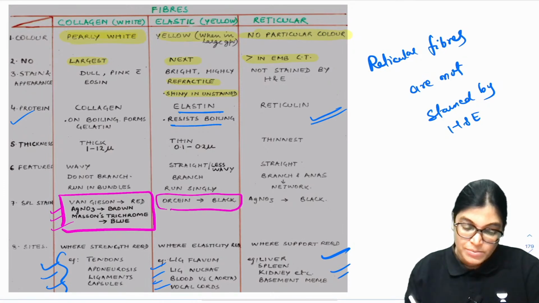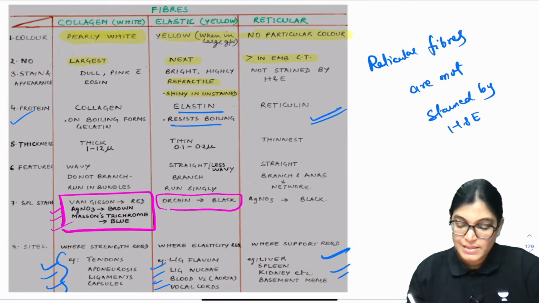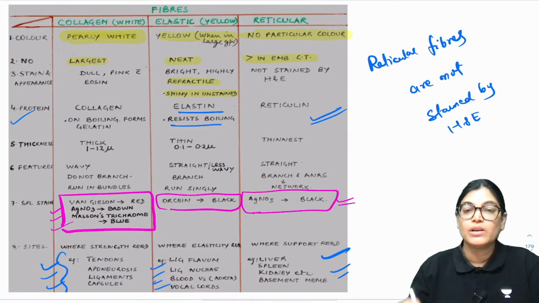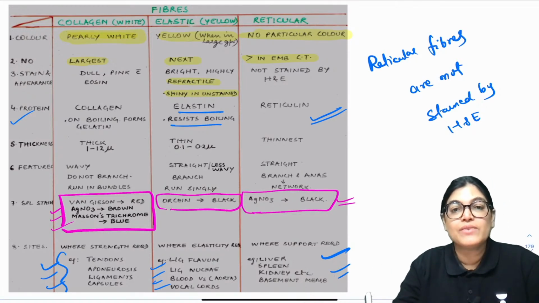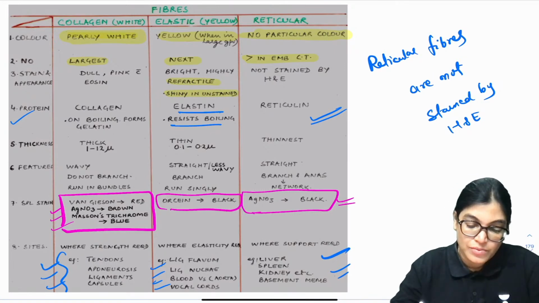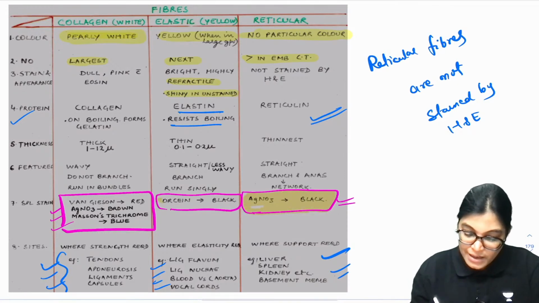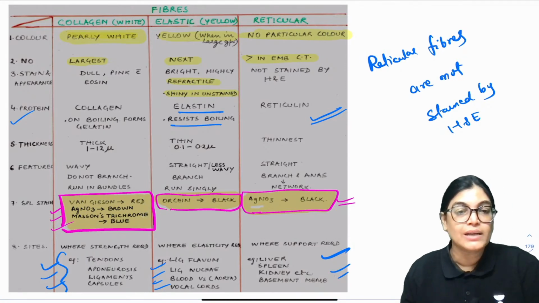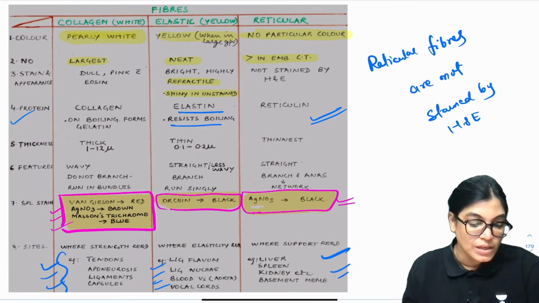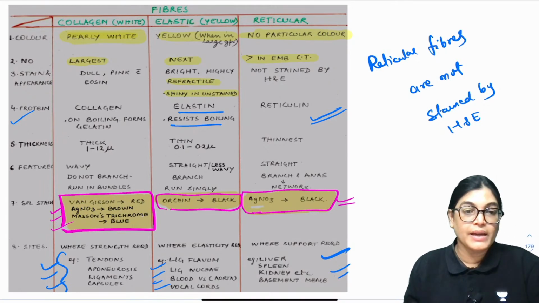Orcein gives a black appearance to the elastic fibers, and silver nitrate is used for staining reticular fibers, giving them a black appearance. So do highlight this: silver nitrate staining of the reticular fibers appears black. Orcein also gives a black appearance to elastic fibers, and for collagen fibers, Masson trichrome gives blue, silver nitrate gives brown, and Van Gieson gives red.